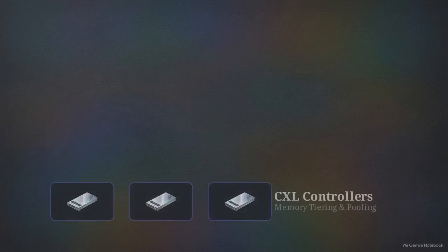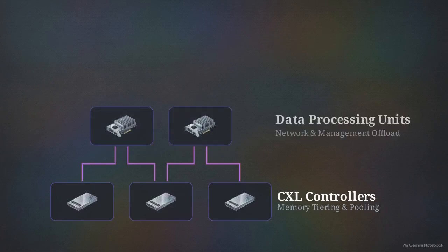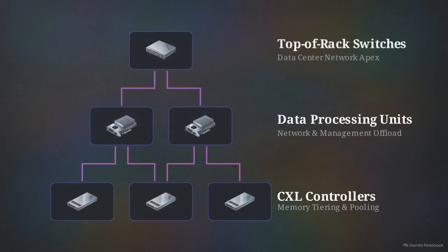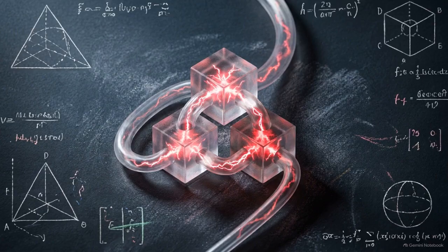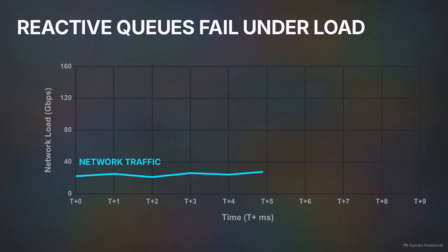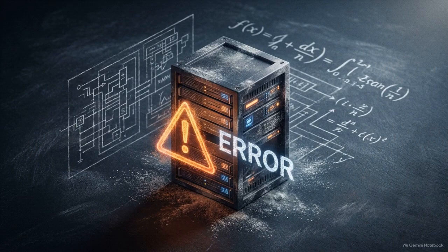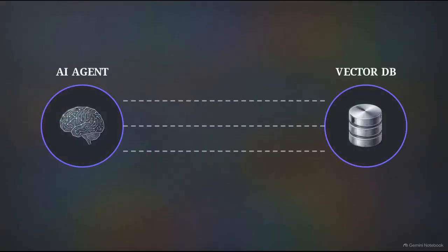Modern enterprise compute fabrics are composed of a physical hierarchy: Compute Express Link controllers, data processing units, and top-of-rack switches. These systems face a primary scaling limit because network orchestration still relies on reactive classical queuing theory. This reactive model causes microbursts and memory stalls during distributed AI lookups, particularly when running retrieval-augmented generation at scale.